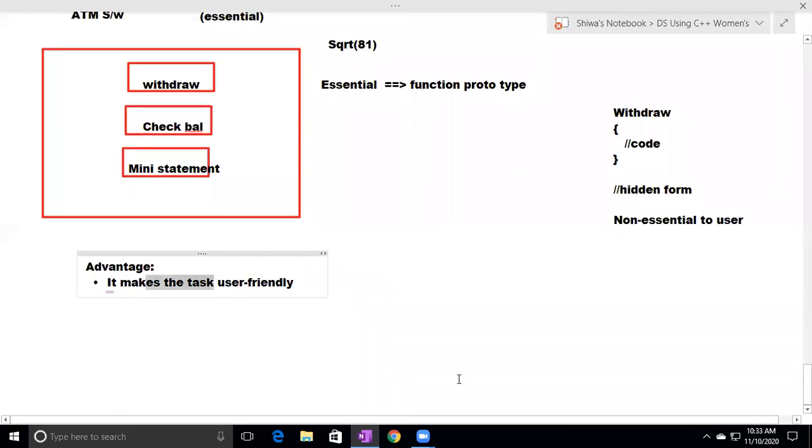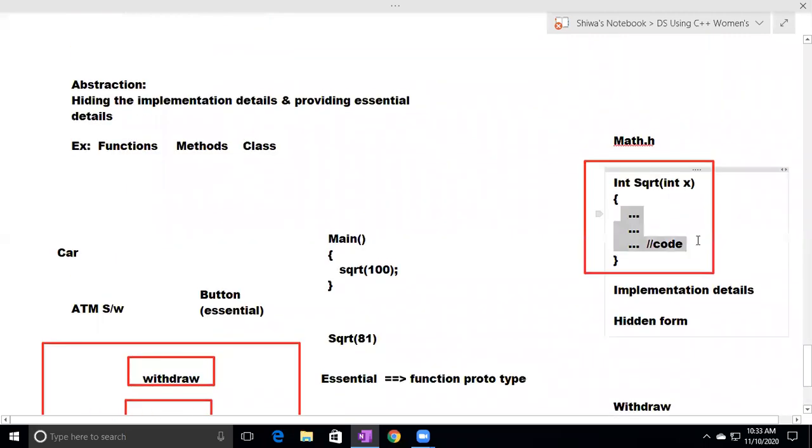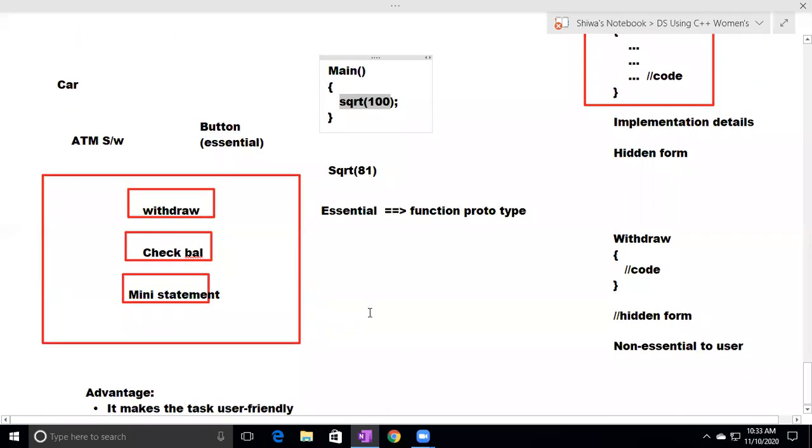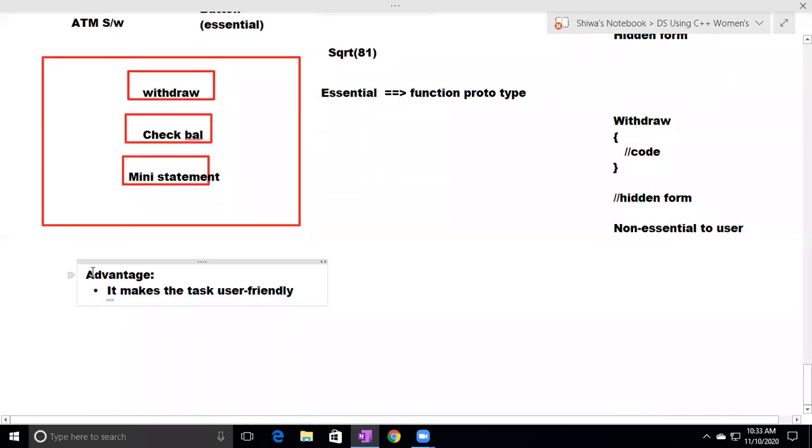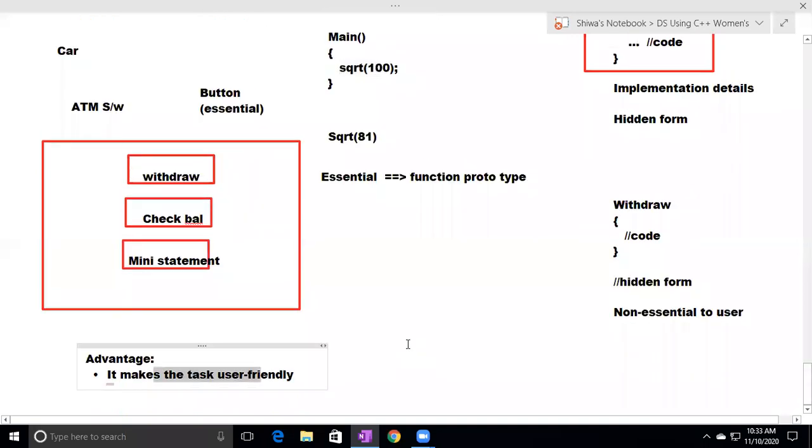Finding a square root is a big thing to me. I don't know the concept, I don't know the logic. Still, I'm calculating the square root here by calling the function. So they made a big thing into a small thing and provided it to me. Making the big thing into a small thing and providing it to the user is the main advantage with abstraction. So it makes the task user friendly.